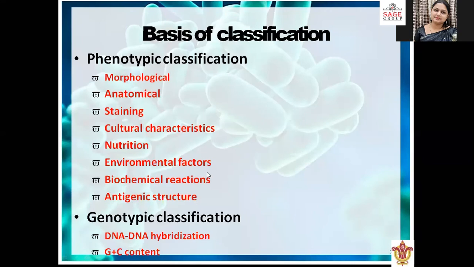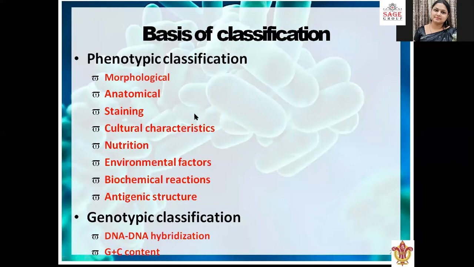By means of anatomical, staining, cultural characteristics, nutritional, environmental factors, biochemical reactions, and antigenic structure, all these come under the phenotypic classification. By the help of staining we can differentiate between different types of bacteria. By cultural characteristics, if we add different types of media, or allow the bacteria to grow on those media, they show cultural characteristics.